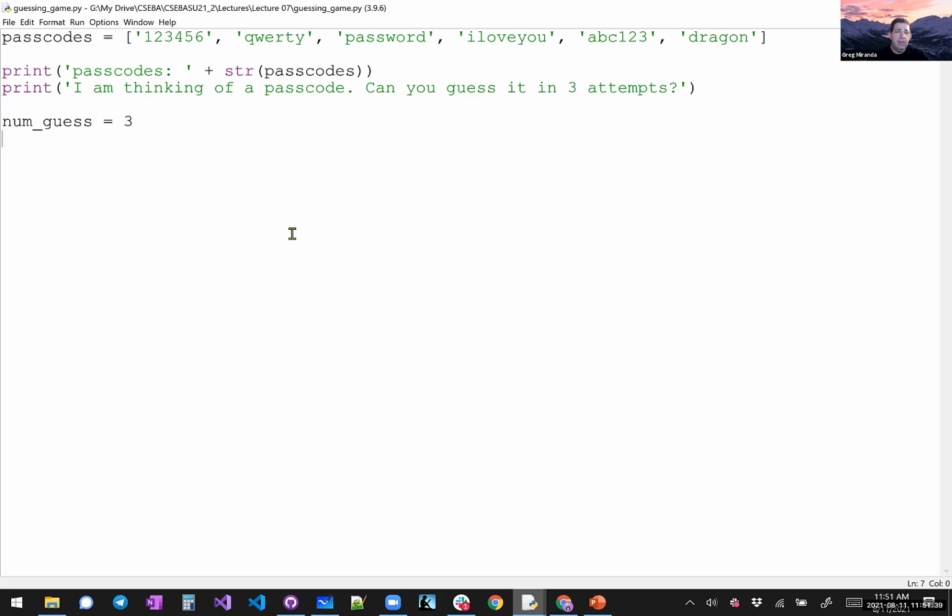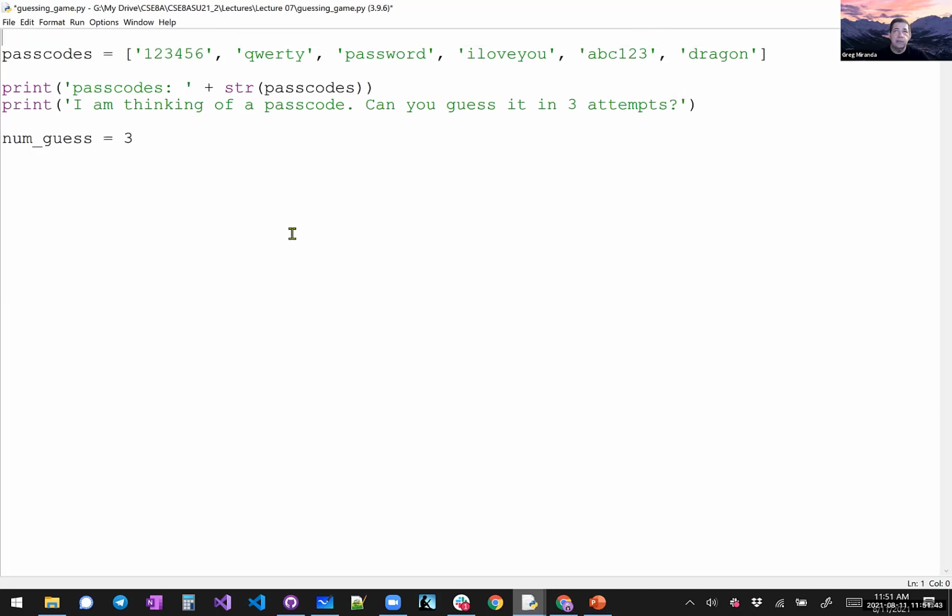In order to pick a passcode, I don't want to just pick one all the time. I actually want to randomly pick one. So I need to import random. And when we're importing modules, we pretty much always stick it at the top. It's classic Python and any other programming language that we put the import statements at the top of the file so that it doesn't get in the way of anything else. And it's available in the entire file.